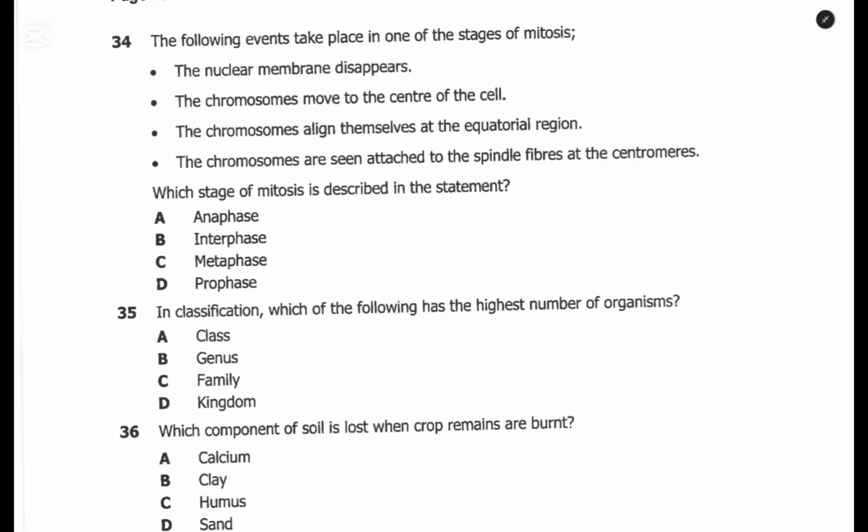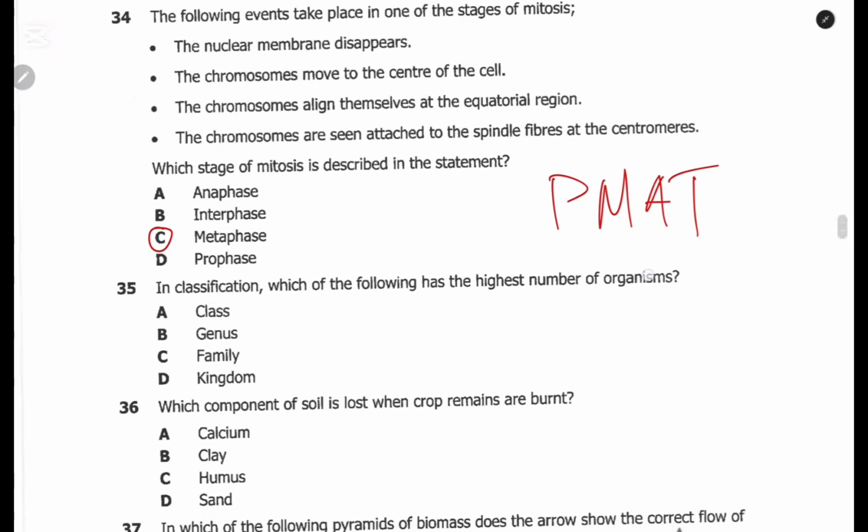I guess you know the stages of mitosis. So there's prophase, metaphase, anaphase, and telophase. So here it is metaphase. So the answer here is metaphase.